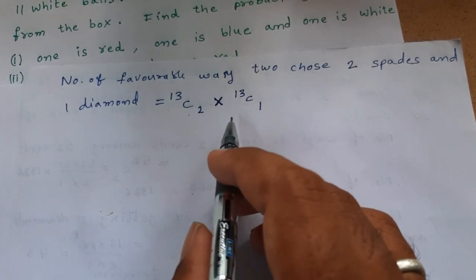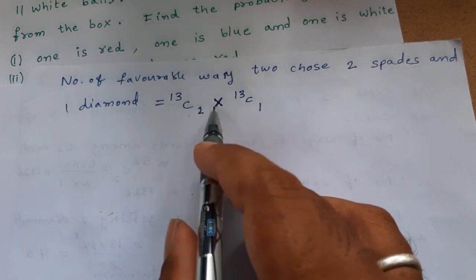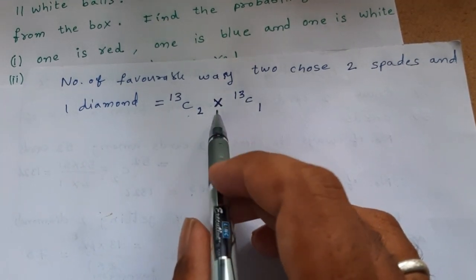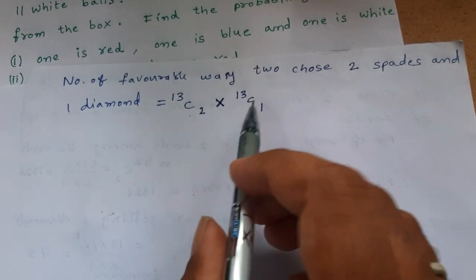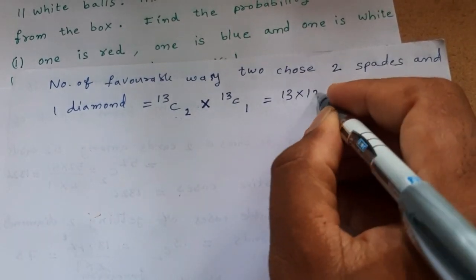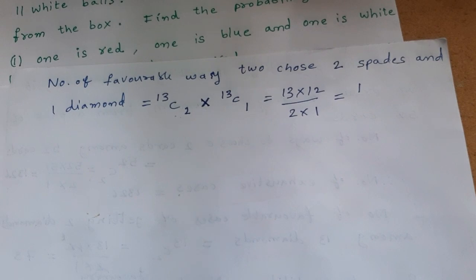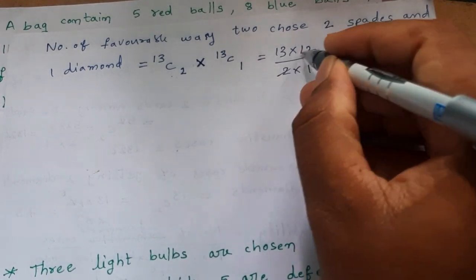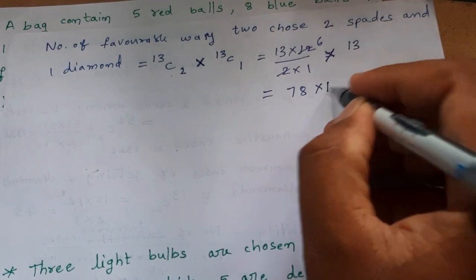One is the sum rule and another is the product rule. So 13C2 into 13C1 is 13 into 12 by 2 into 1, into 13. 6 times cancel, 6 into 13, 78 into 13.